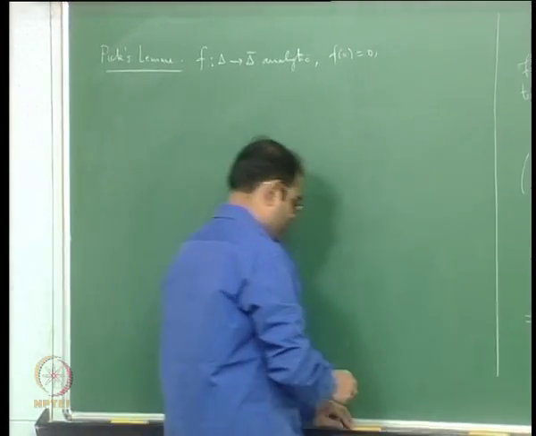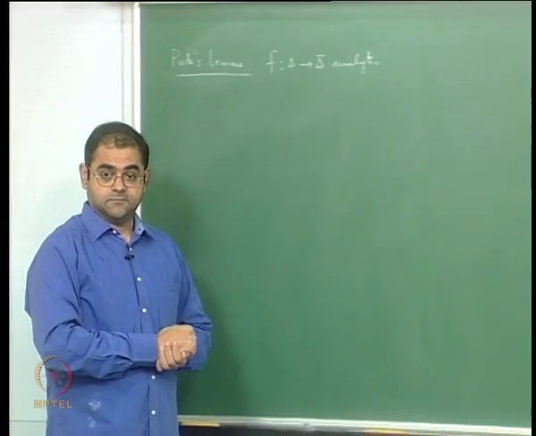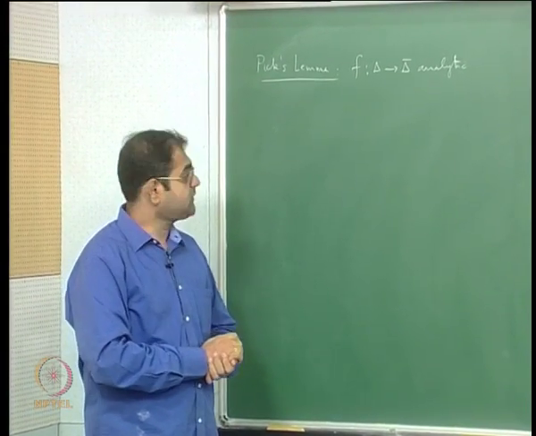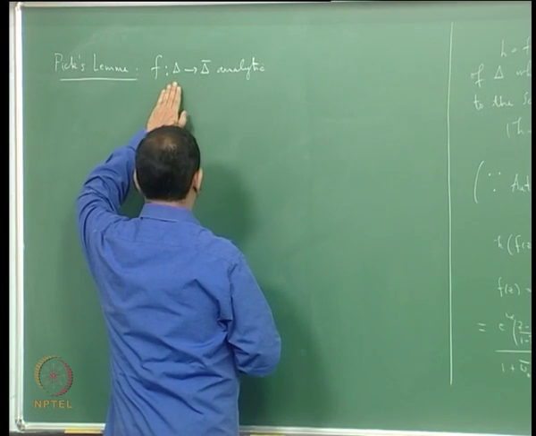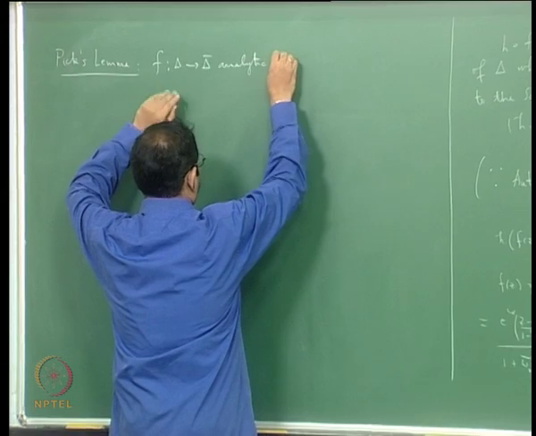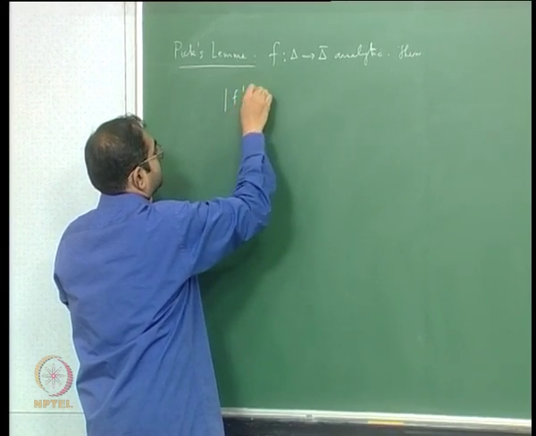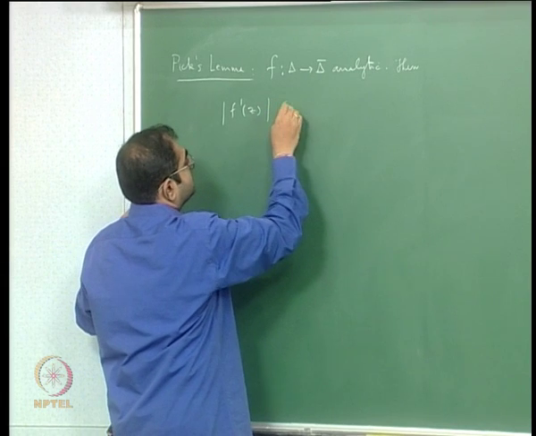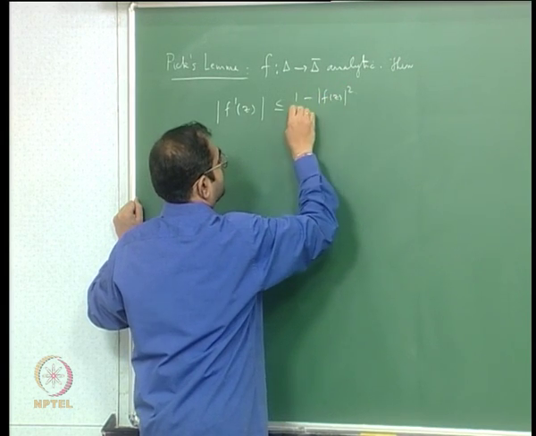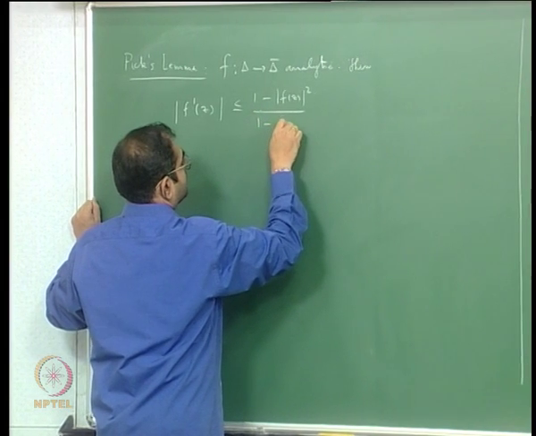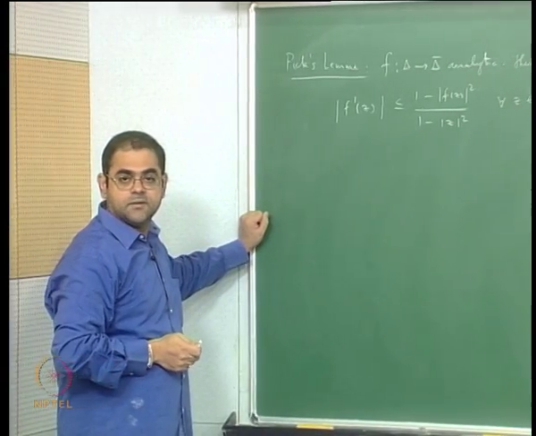No, I do not think I need f takes 0 to 0, I do not need that, this is very general. f is any analytic map from the unit disk taking values in the closed unit disk, okay, and then you see mod f dash of z is less than or equal to 1 minus mod f z squared by 1 minus mod z squared for all z in delta, okay.